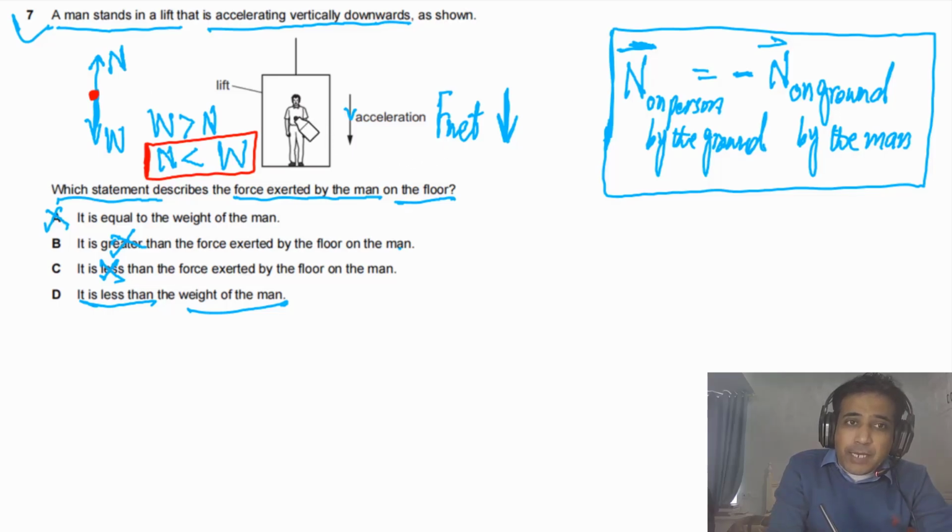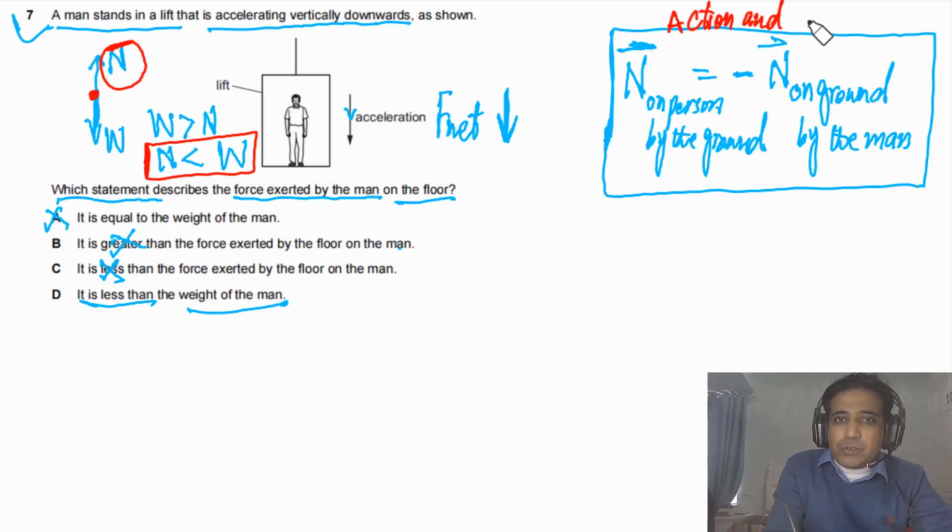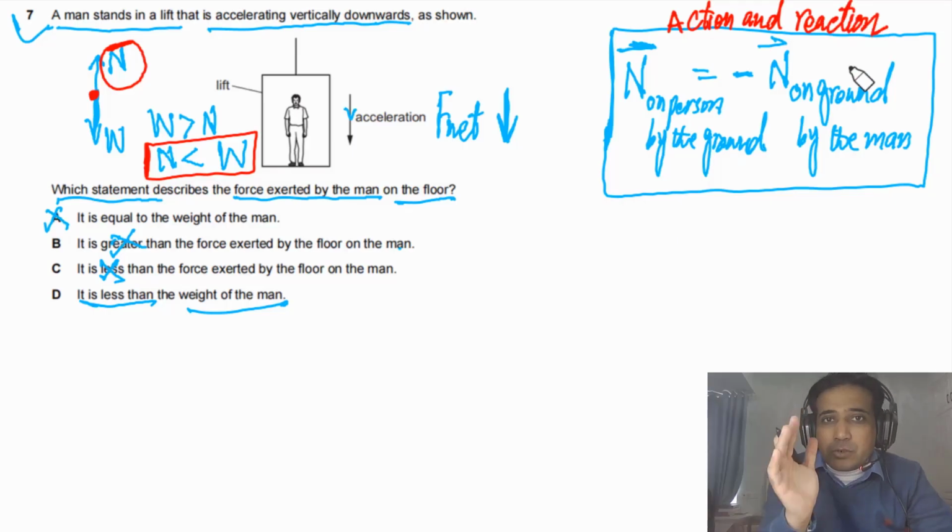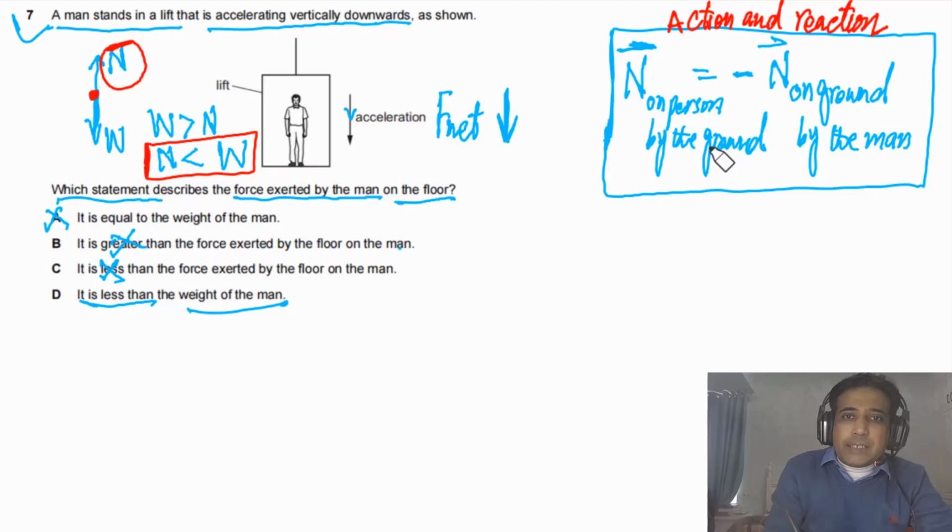The pushing force by the person on the ground has to be equal in magnitude to the normal reaction force, but opposite in direction, because these two forces are action and reaction forces. Action and reaction form a Newton's third law pair. That's the reason they have the same magnitude but opposite direction. So the answer for this question has to be D.